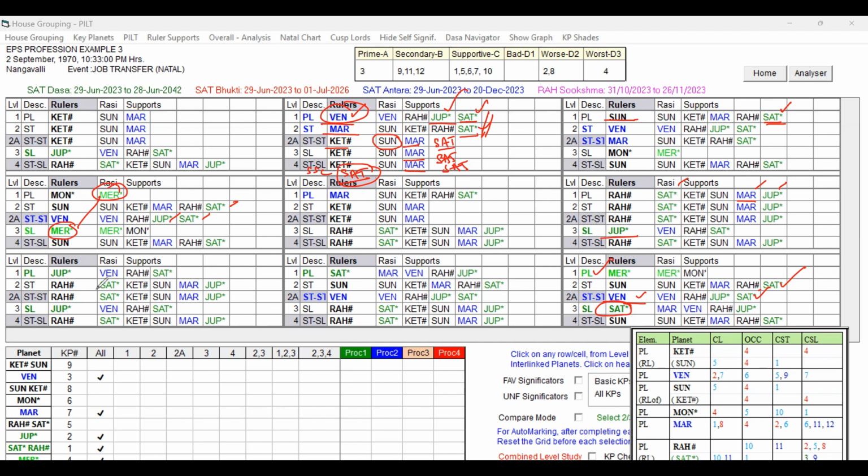Under Moon, Jupiter Antra, he got the transfer because you can see Jupiter itself, the star level, all are favorable. Jupiter, all forming a ruler link. And Jupiter's sub-lord is Mercury, our favorable key planet. The favorable key planet of the Moon Bugdi is Mercury. Importantly, Mercury is ruling for Jupiter as sub-lord because Mercury is a free planet. And Jupiter itself is ruling at the planet level and sub level, which is also a favorable key planet. Because of that, Jupiter under the Moon Bugdi favored the transfer again.